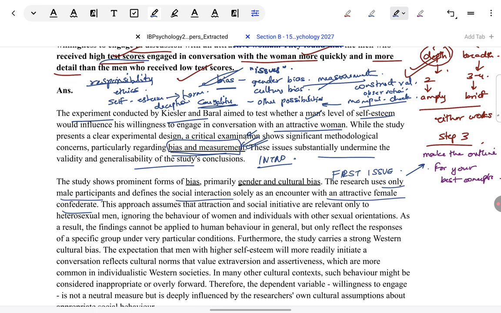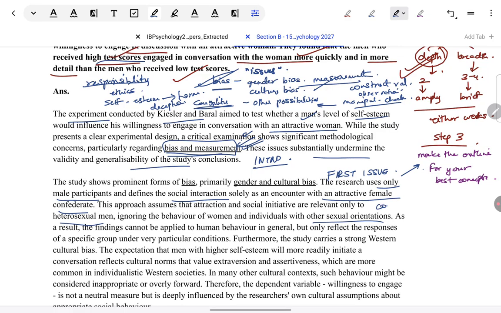That means sexual preference has been narrowed down only to heterosexual men, and attraction, which is a very large construct, a very broad concept, has been narrowed down to something as simple as a man's attraction towards a woman, which is strictly only one type of attraction possible, a heterosexual man towards the opposite sex. Other sexual orientations have not been considered. So, this is how gender bias is seen here. Highly contextualized, highly relevant writing is needed for these answers.